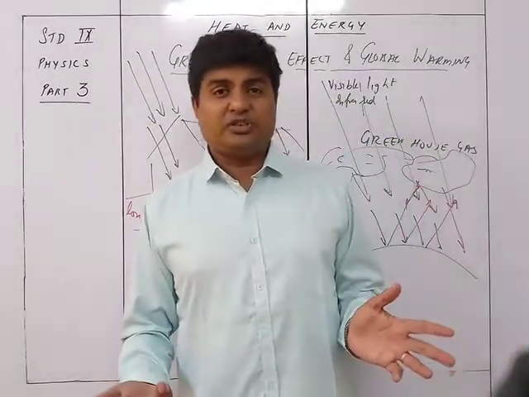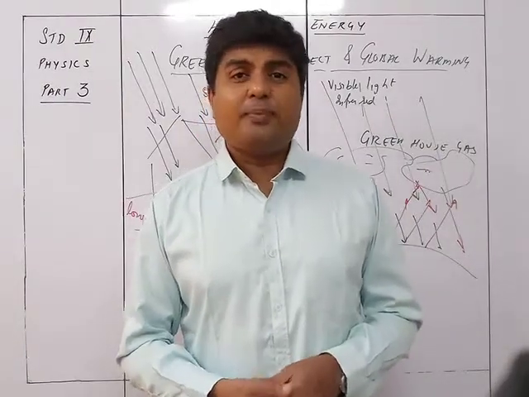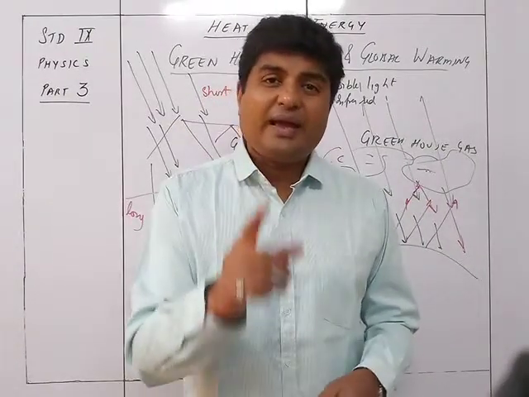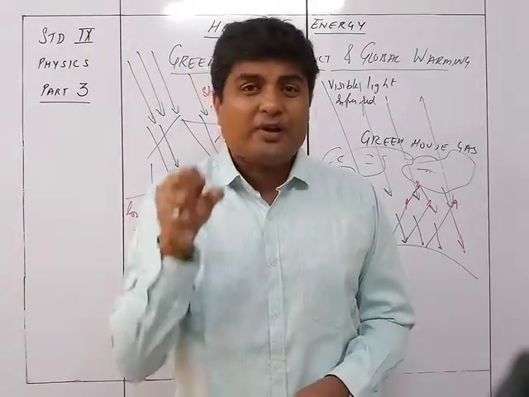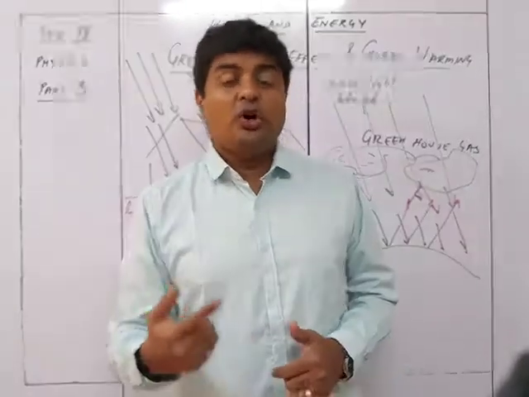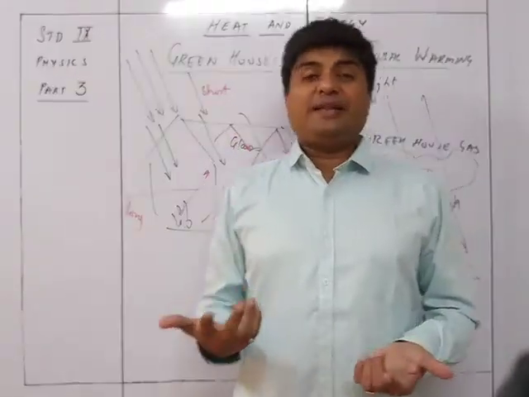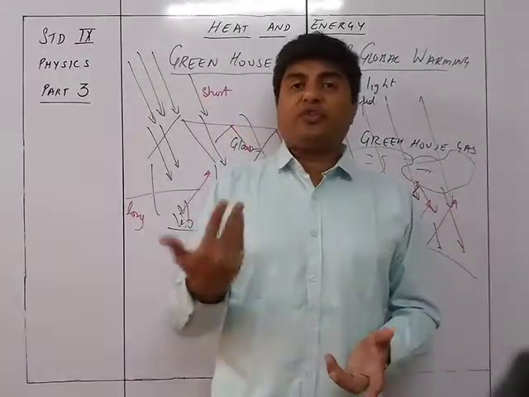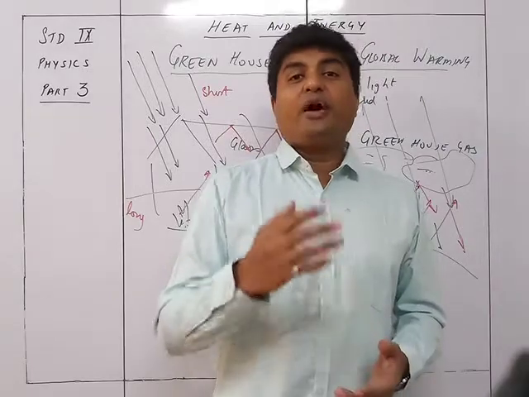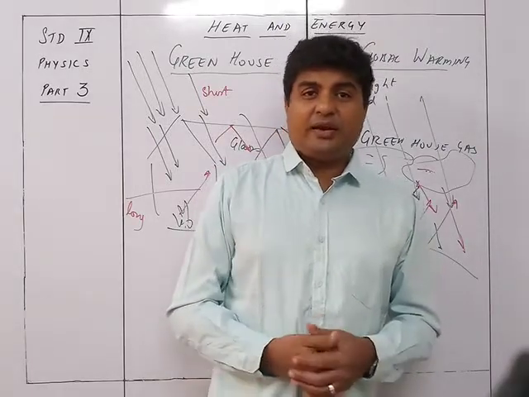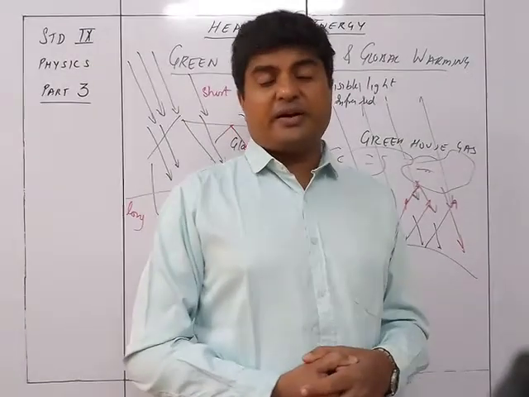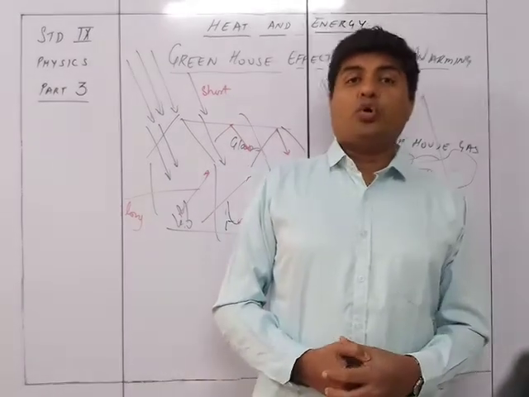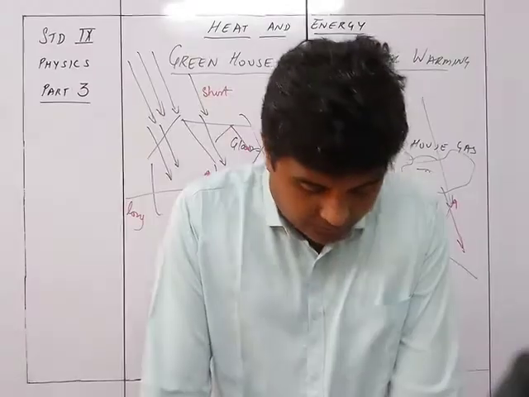Another thing is deforestation. How is deforestation affecting it? The forest is the area where trees are, and trees are the ones that take in carbon dioxide and give you oxygen. So the carbon dioxide present in the atmosphere gets utilized when there is forest. But if deforestation is taking place in your area, then what happens? Deforestation causes more carbon dioxide to be generated, and this causes more global warming.